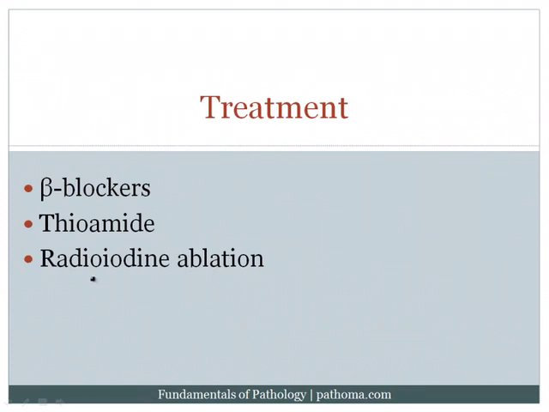Another possibility would be to use radioiodine to ablate the thyroid. The idea here is if you give radioiodine, of course, that would be taken up by the follicular cells of the thyroid, which would then result in destruction of the thyroid cells because of the radioactivity, and so you would ablate or destroy the thyroid gland.